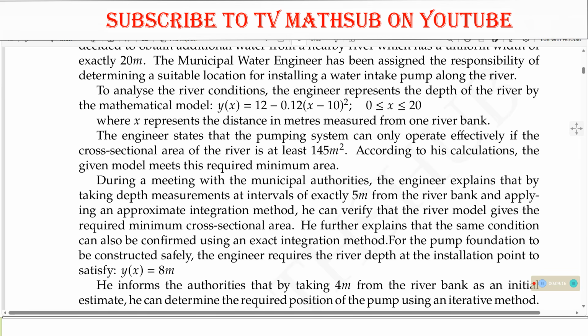The engineer states that the pumping system can only operate effectively if the cross-sectional area of the river is at least 145 meters squared. According to his calculations, the given model meets this required minimum area.